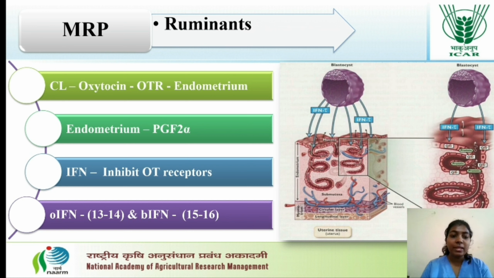So there is no PGF2 alpha secretion and the CL will persist. In the ewe, we call it ovine interferon tau, at day 13 to 14 after fertilization, and in the cow, it is bovine interferon tau, at day 15 to 16 after fertilization.